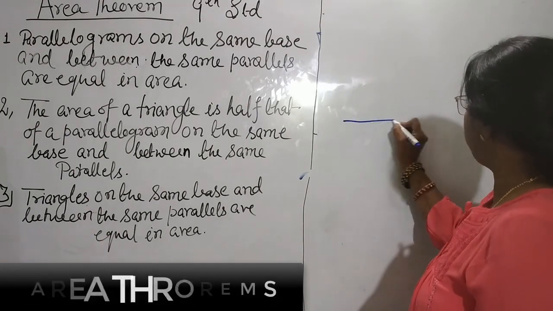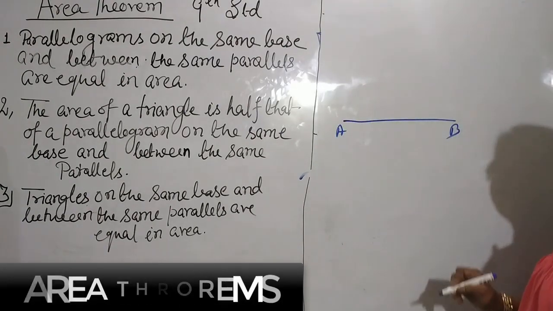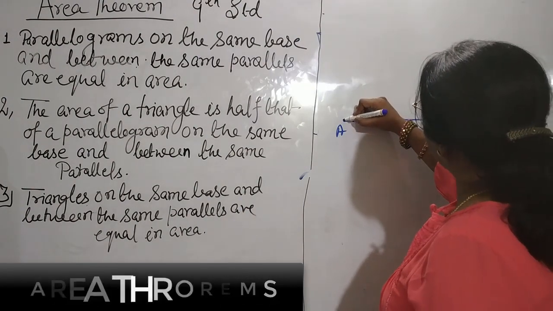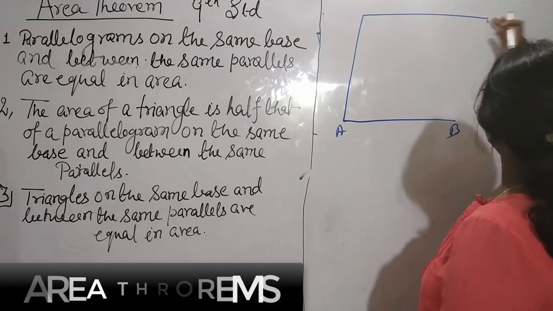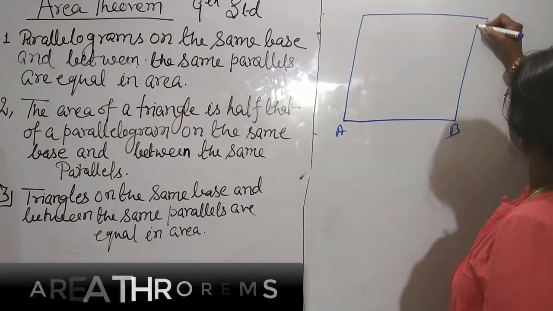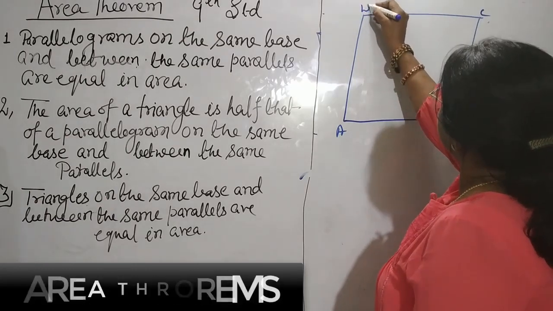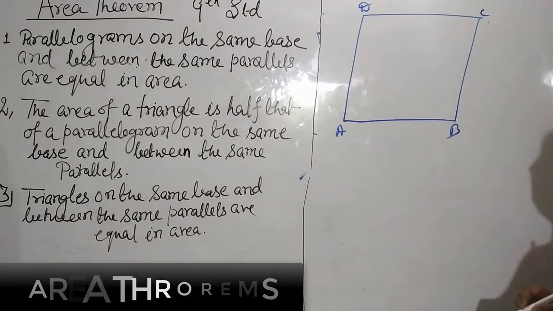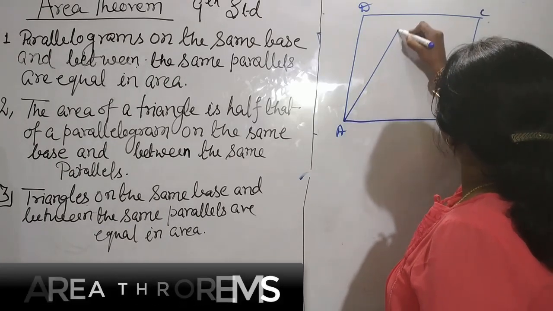So first we take the same base AB and any parallelogram. Take any parallelogram ABCD, and according to the theorem they have given one triangle also.